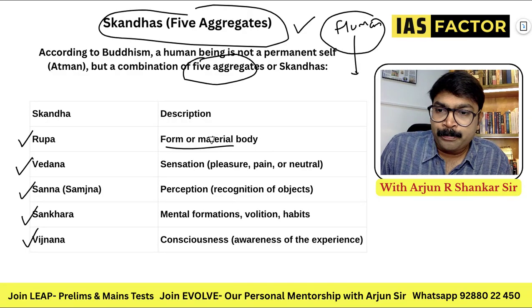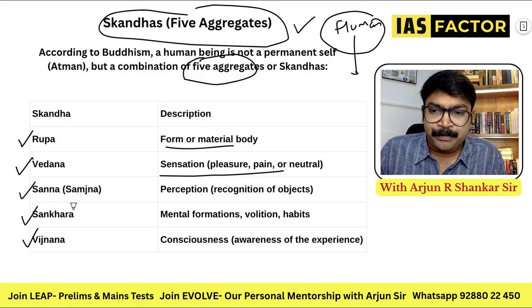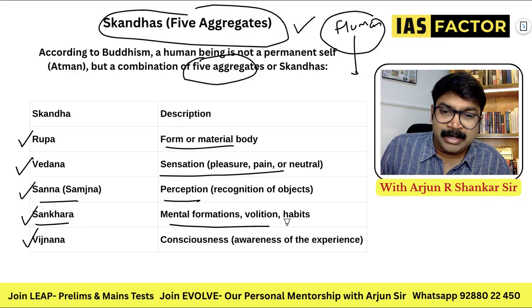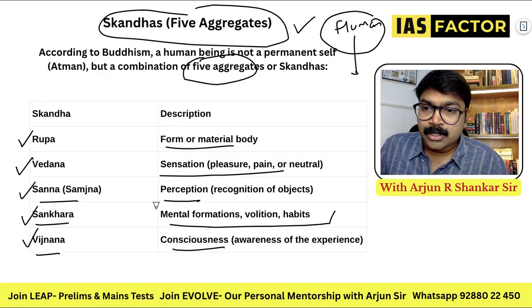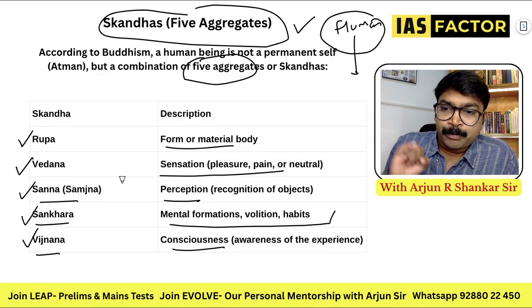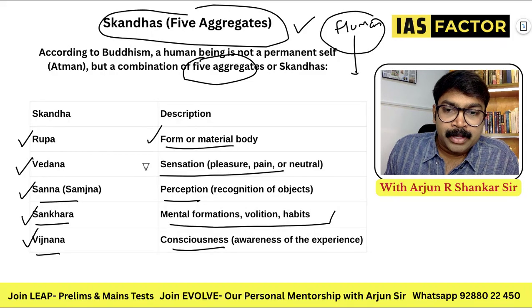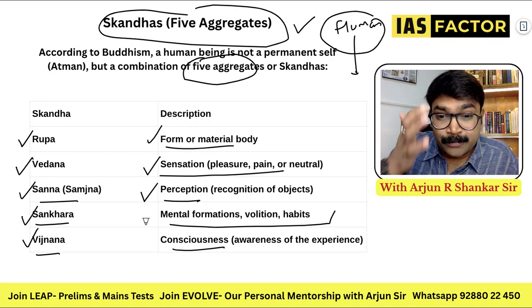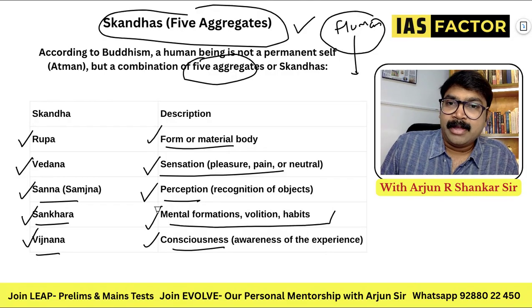Rupa means form, Vedana means sensation, pleasure. Sanna means perception. Sankhara means mental formations, habits, etc. Vijnana means consciousness. Rupa, Vedana, Sanna, Sankhara, Vijnana. So remember: form, pain or sensation, perception, mental formation, consciousness. These are all philosophical concepts, but very important.